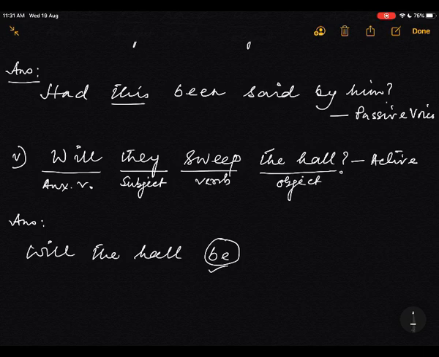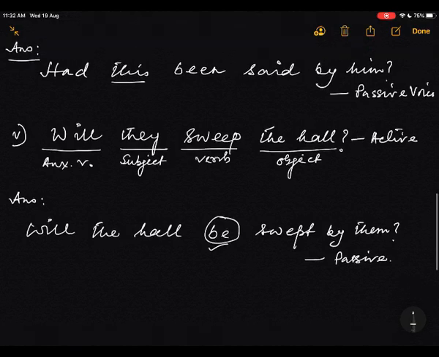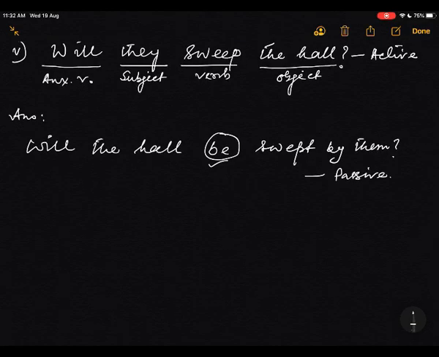Will the hall be, now past participle, swept by them. This is passive. Okay, will the hall be swept by them? Understand? Still another sentence is there, that is 6.